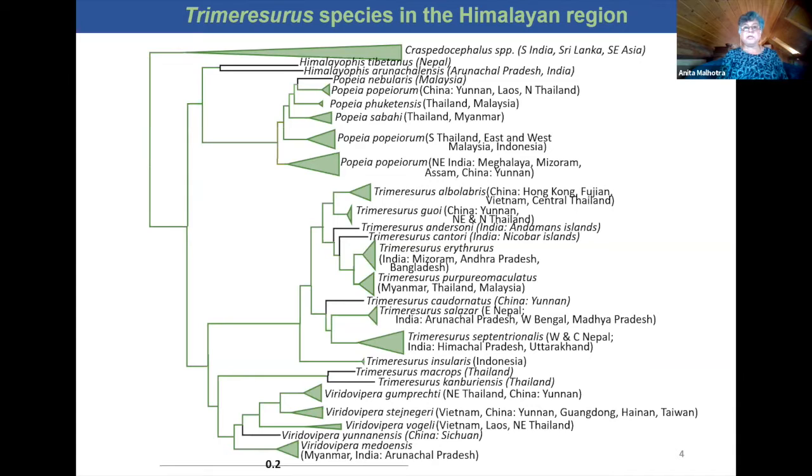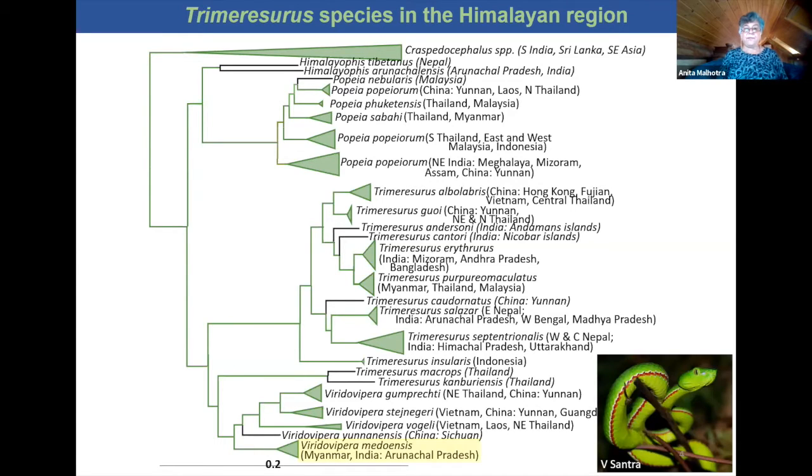So in terms of the species found within the region of interest, we have a couple of species of Viridivipera, one of which is shown here, the meadow pit viper, which is found in Myanmar and Tibet, as well as in India, and it's confined to the eastern Himalayas.